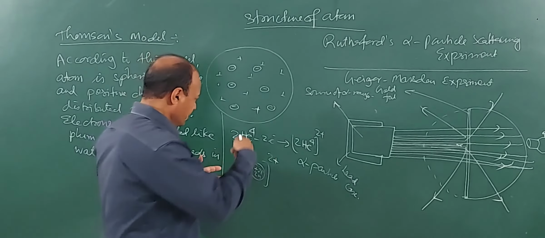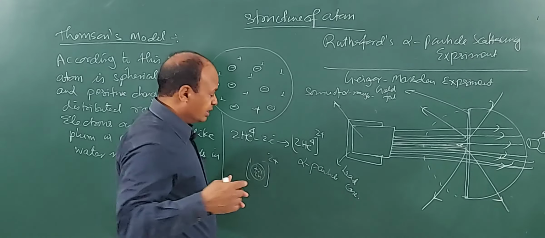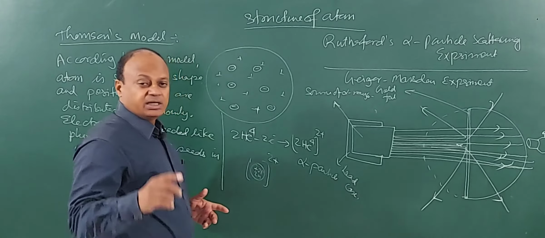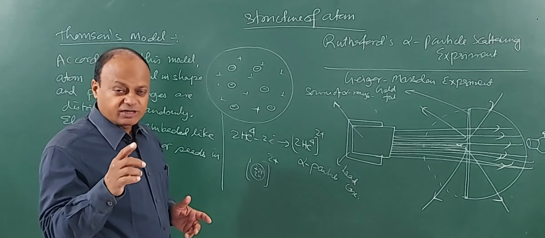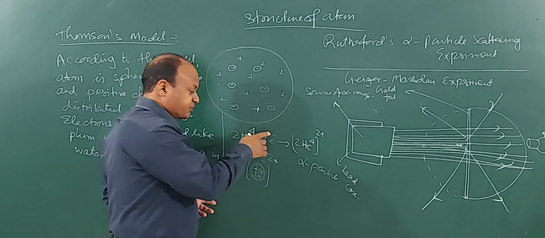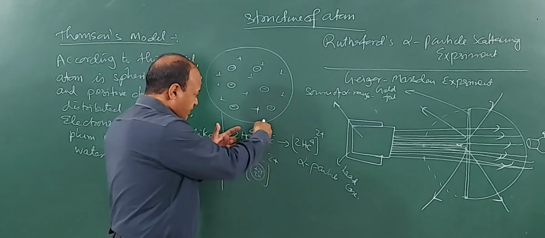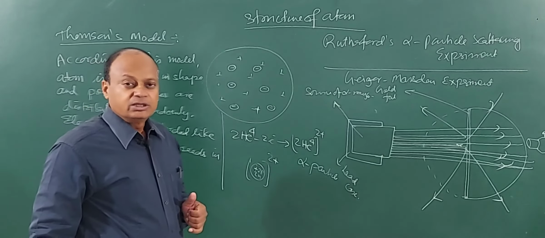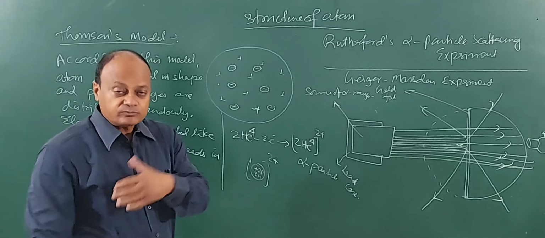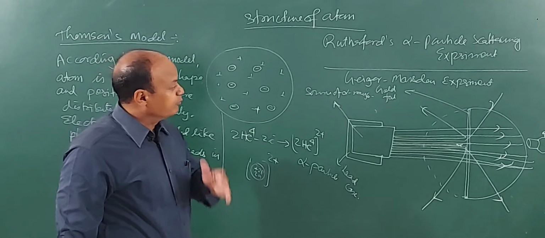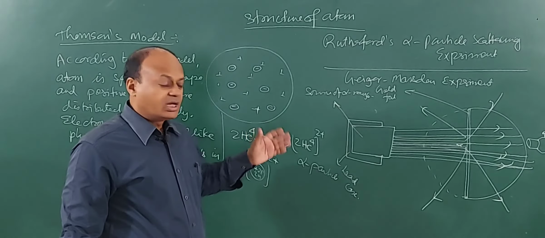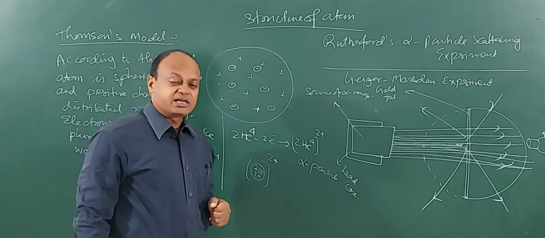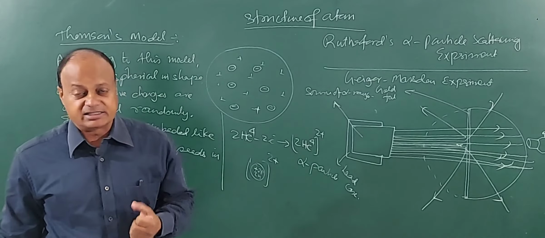So one bullet goes here and comes back, goes here, comes back, and one in 100,000 goes and comes back straight. Means goes here and recoils in the same direction. So this will arouse a lot of curiosity. Why are most of the bullets going right through and only some of them getting scattered? And the ones which are being scattered are being scattered by very large angles.